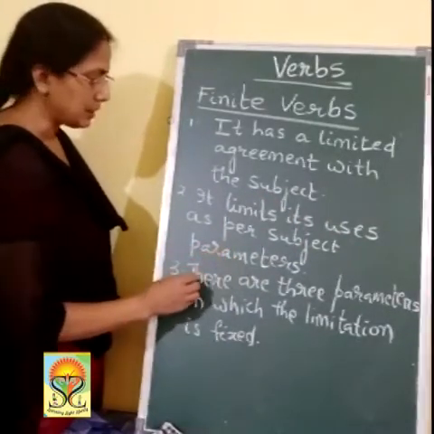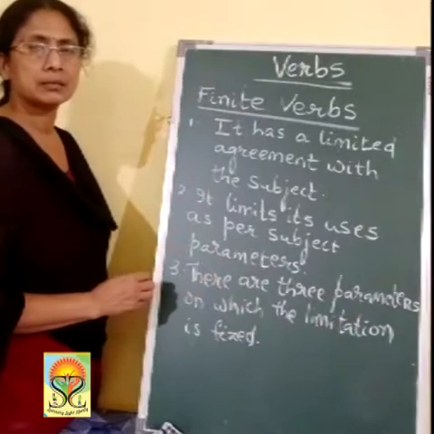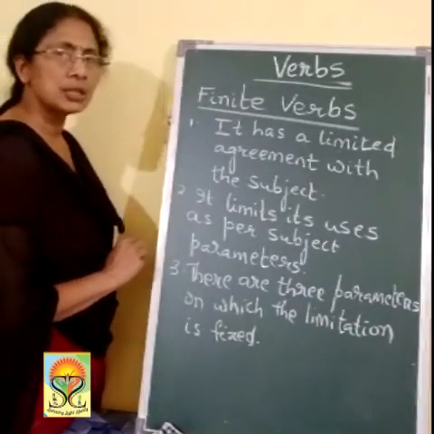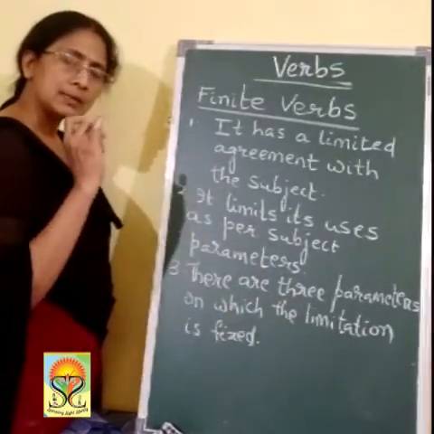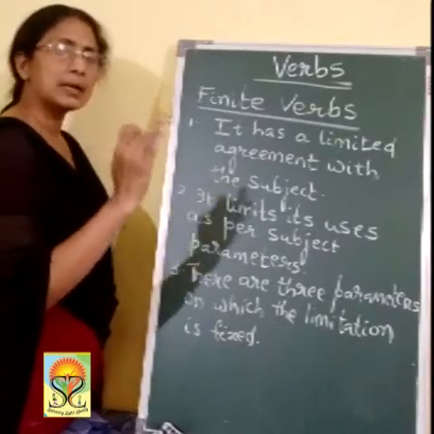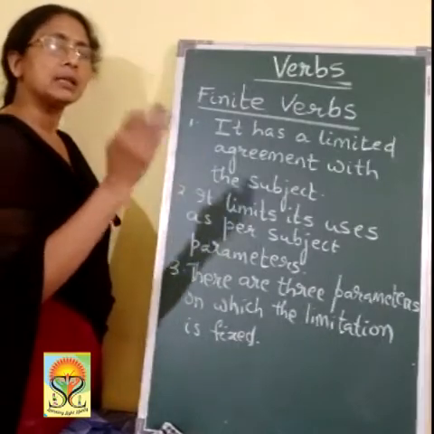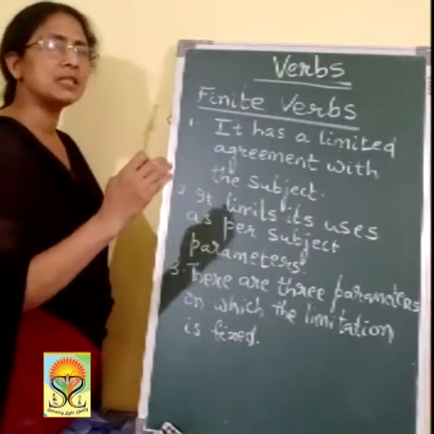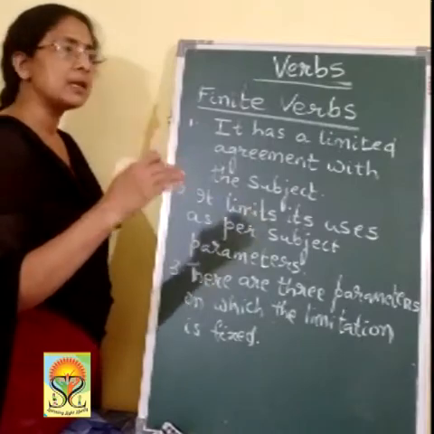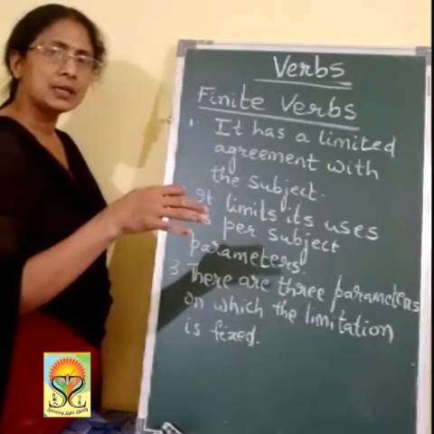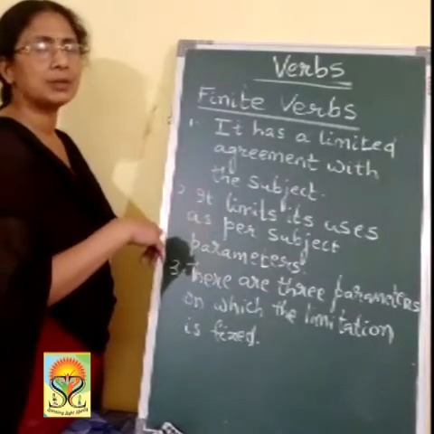There are three parameters on which the limitation is fixed, and those three parameters I am going to tell you now. As I told you, one is tense, one is person, and another is number. Based on these three, the verbs in the sentence keep on changing. Because they keep on changing, there is a limitation for their use. They cannot go beyond that. They have to change. There is no other way.